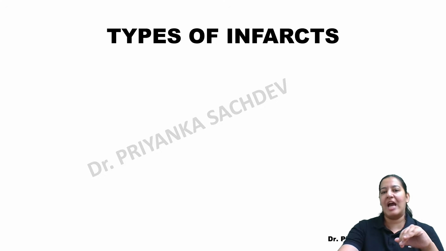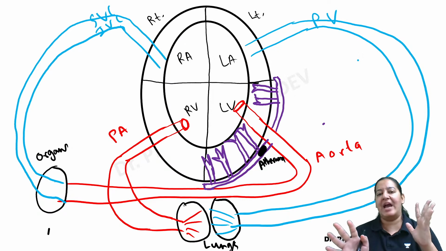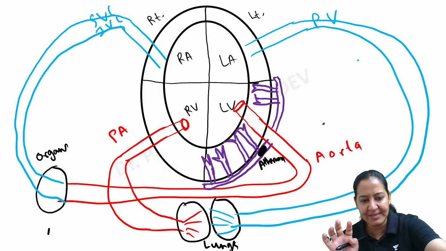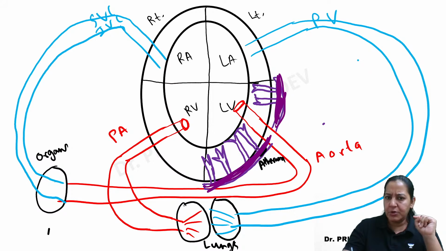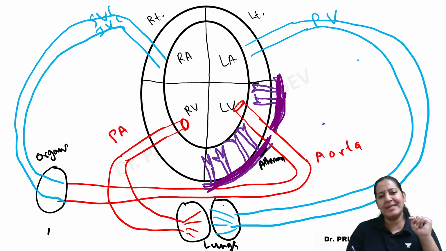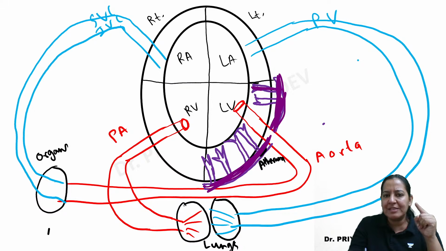Now I am coming to the types of infarcts. To understand the types of infarct, see this diagram carefully. Can you all see this is the coronary I am talking about? This is the bigger coronary. Can you see it is arising from the aorta? So the coronary is a branch of the aorta. From this bigger coronary, multiple small coronaries arise and supply the wall of the heart from the outer to the inner side. See, this is the lumen.